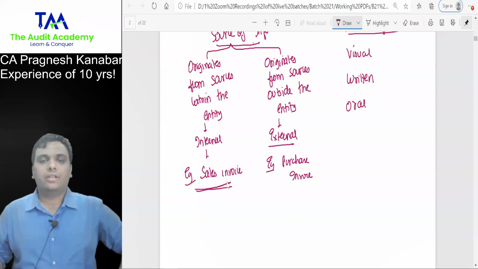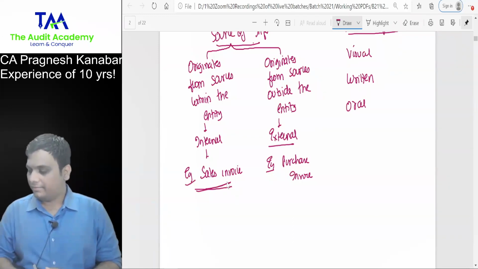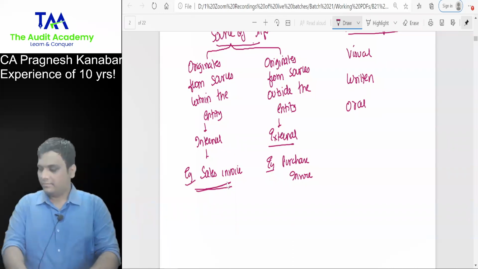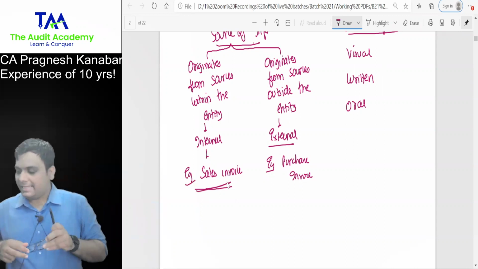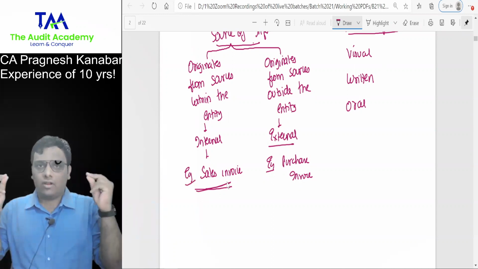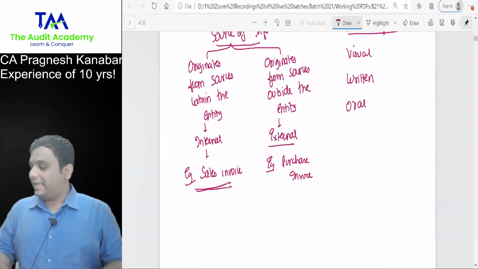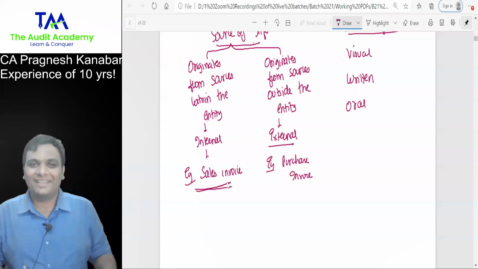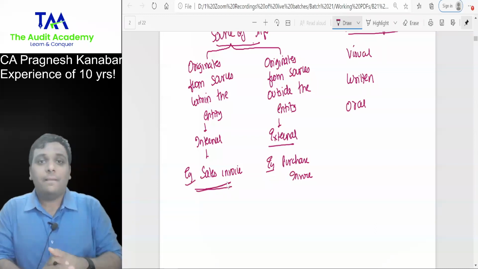I will just give 60 more seconds to this concept. Rapid fire round. Bank statement, I for internal, E for external? Yes, bank statement is an external evidence, it comes from the bank. Then tell me everyone, BRS.